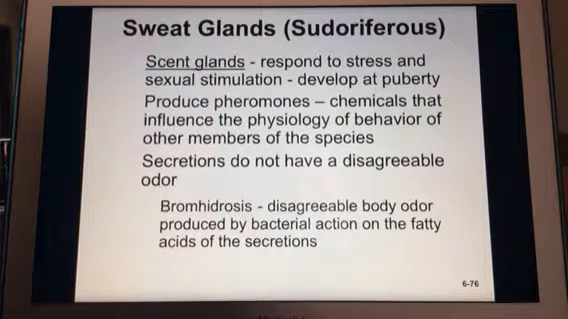We also have scent glands. They respond to stress and sexual stimulation, and they are developed at puberty. So their response is to produce pheromones. Pheromones are not just in humans, they're in lots of other species as well. They're chemicals that influence the physiology or behavior of that species. So we usually have a response to those pheromones. And it's not necessarily that they have a disagreeable odor. That's not always true. The disagreeable odor comes from bacterial action on the secretion.